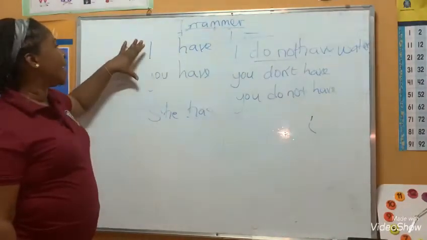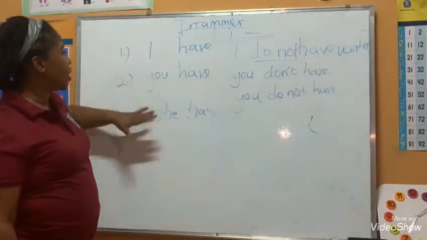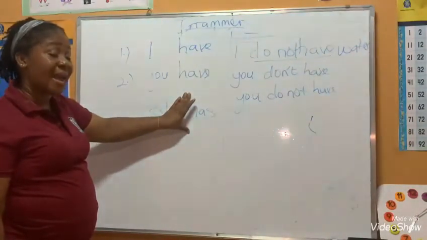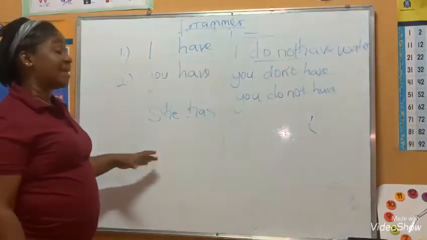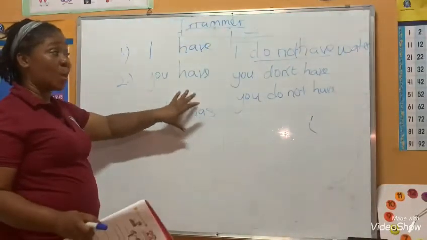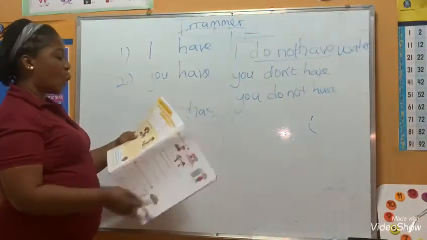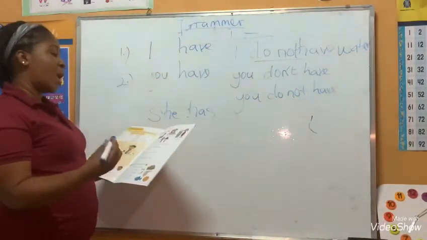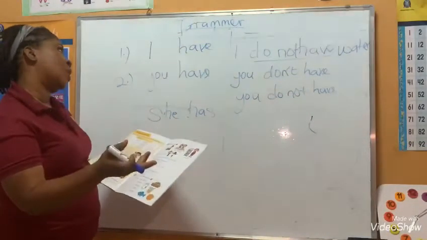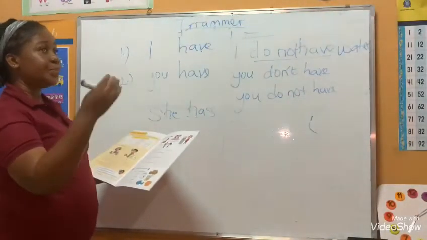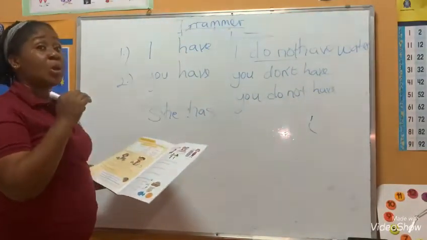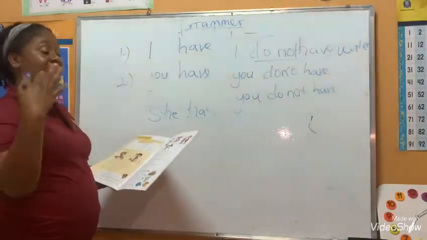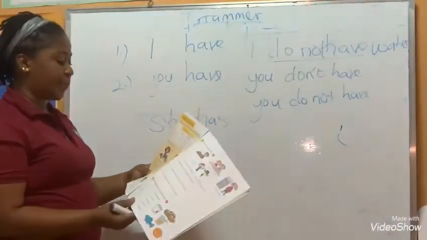So when it turns to she, the have becomes what? Has. Again, when it is he, the have becomes what? Has. When you realize that it belongs to a boy or a man, you can say he, because if you don't want to mention the person's name, we can replace it with he. We are moving on.